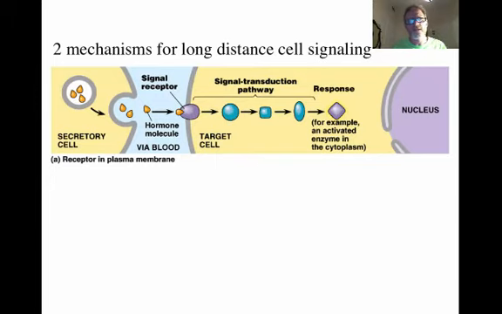Okay, so two ways that long-distance signaling can occur. The first one is if we have a protein-based hormone, it's going to bind to a protein receptor on the membrane. Proteins can't pass through the membrane, so it's going to bind to this protein receptor. That protein is going to change in a way that it activates another protein, which activates another protein, which activates another protein. This process of one protein activating another, this domino effect, is called signal transduction, until we finally get to the protein involved in the response.